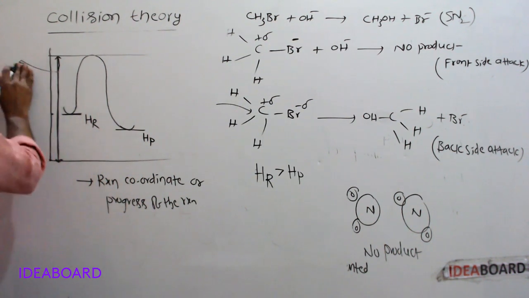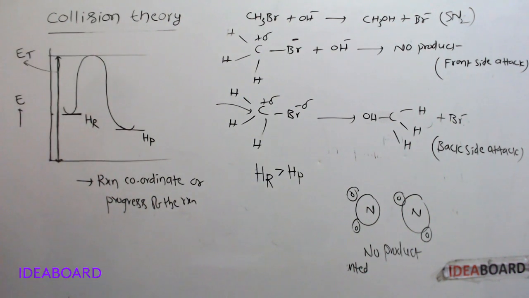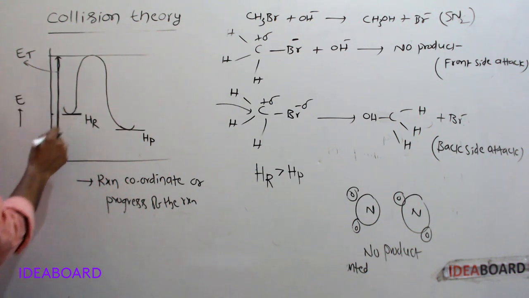To form the product, reacting molecules must possess this much of energy. At normal conditions, energy of reactants is very less, only this much.